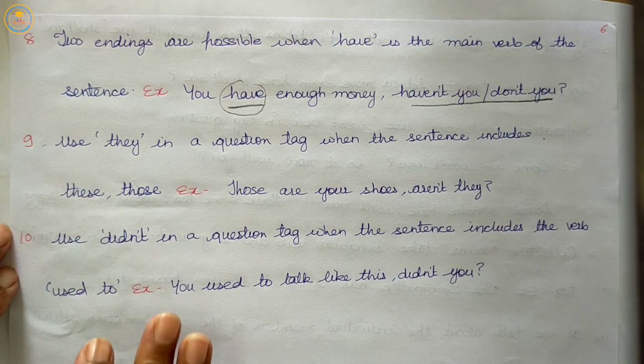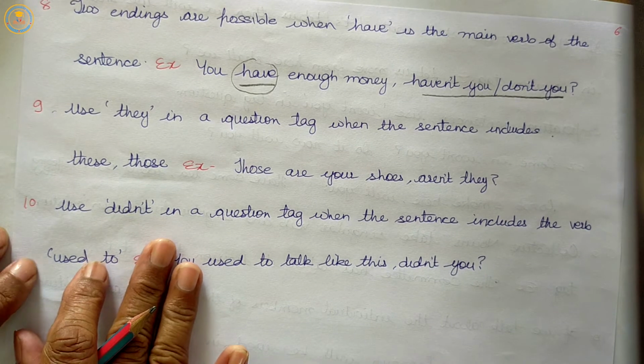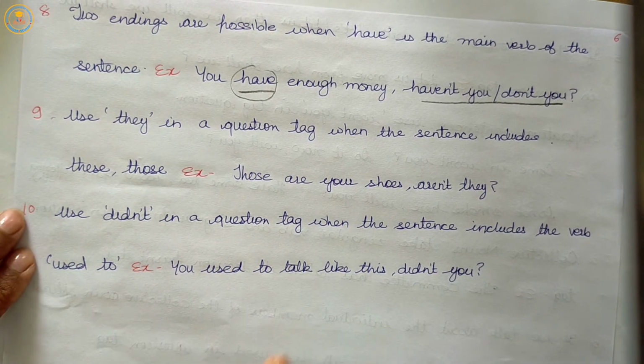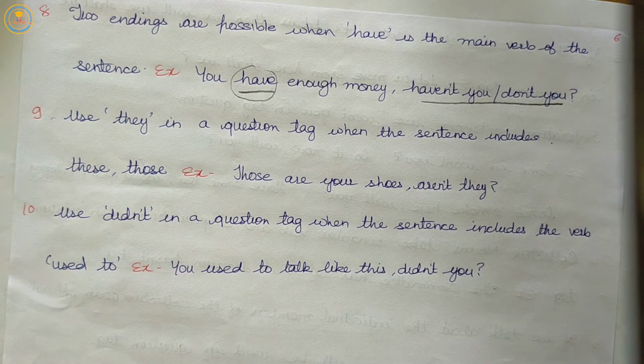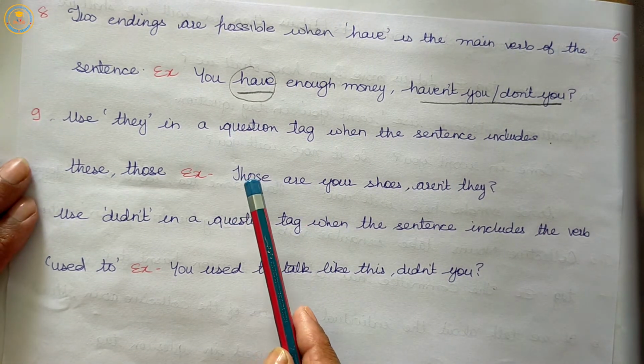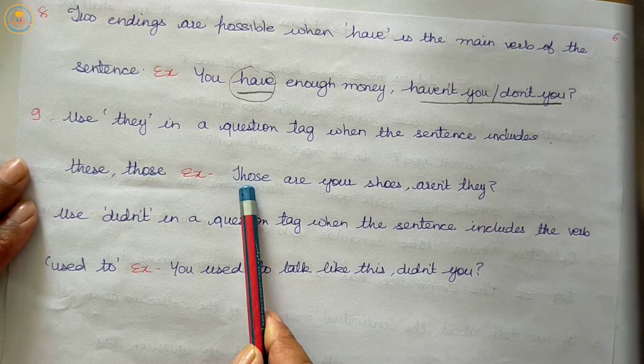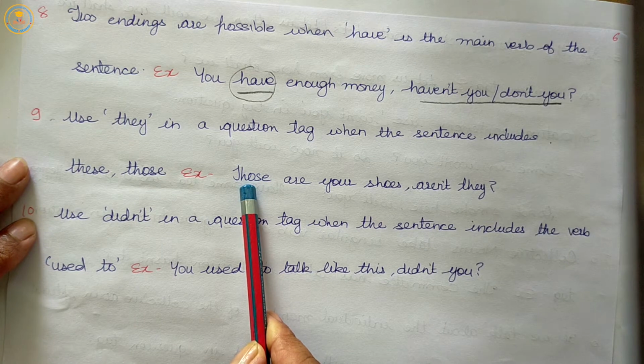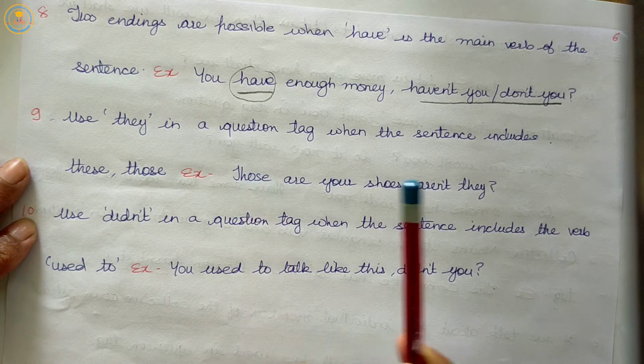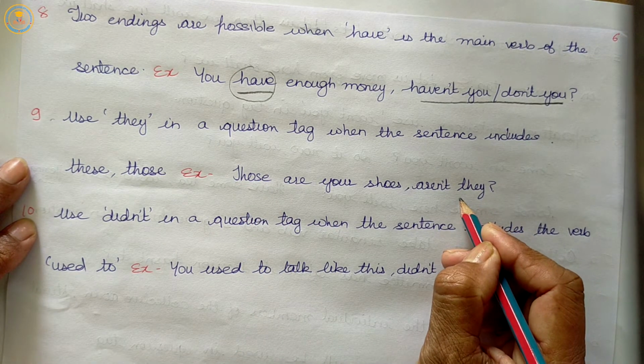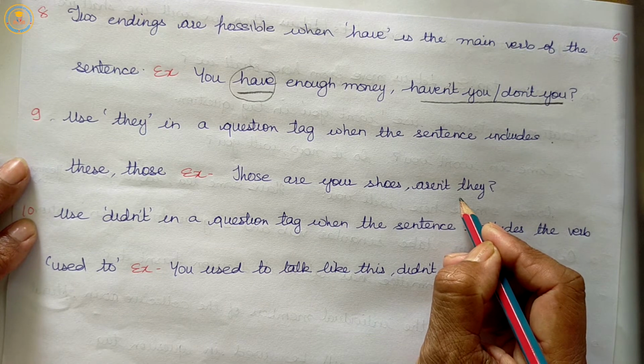Next, use they in a question tag when the sentence includes these or those. Another important rule is that when the sentence starts with or contains these or those, then we will use they in the question tag.